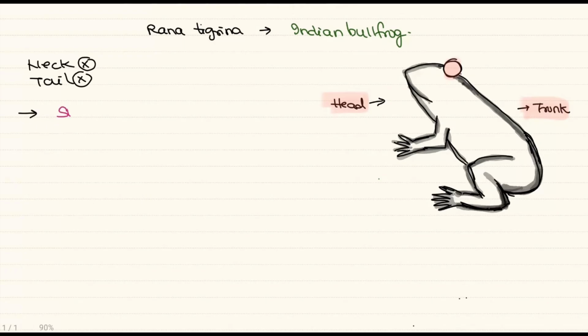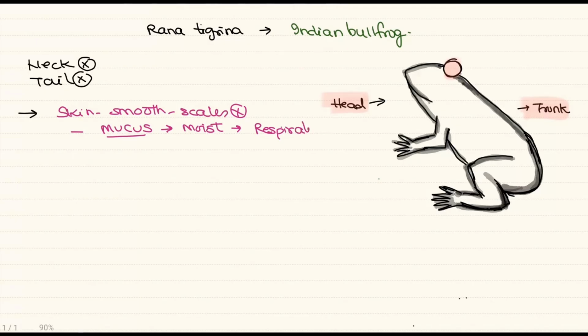Like in all the amphibians, the skin of the frog is very smooth, that is, the scales are absent. The mucus glands are present on the skin, which secrete a lot of mucus, and this will keep the skin moist. The moist skin also helps in the exchange of gases, that is, it helps in the cutaneous respiration process.